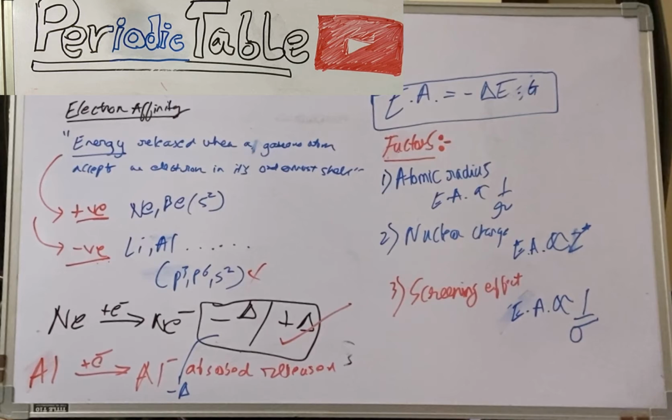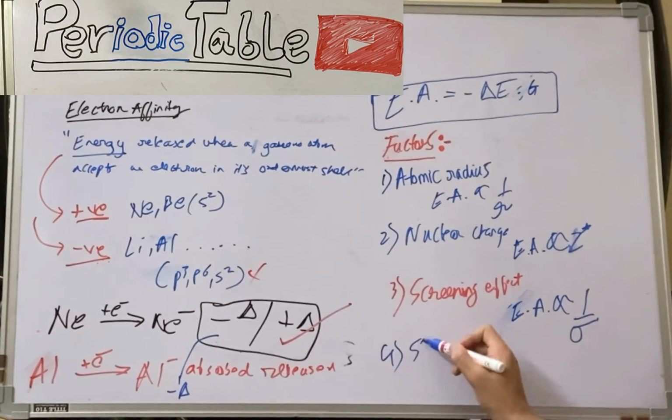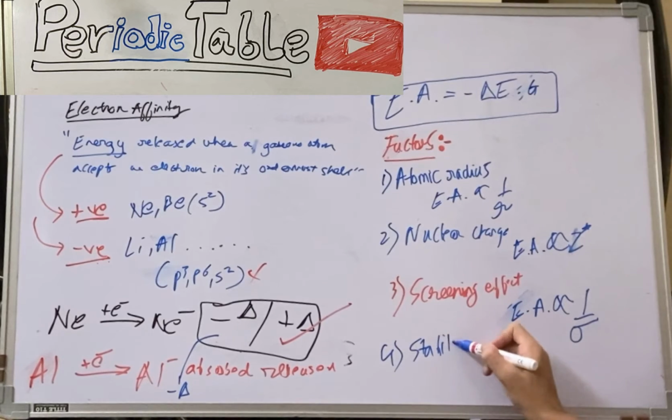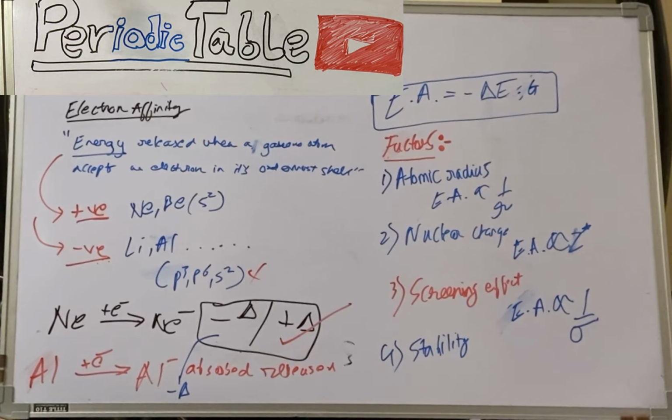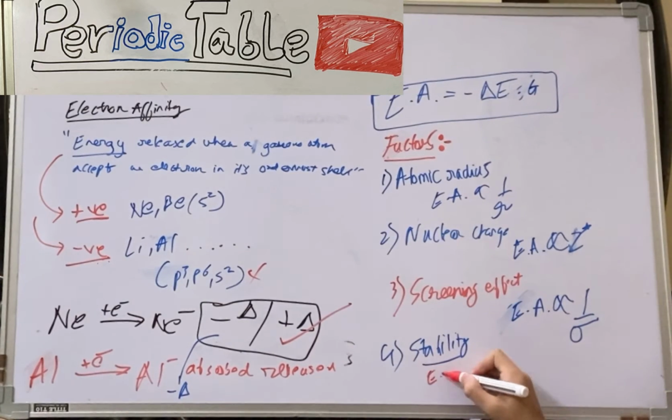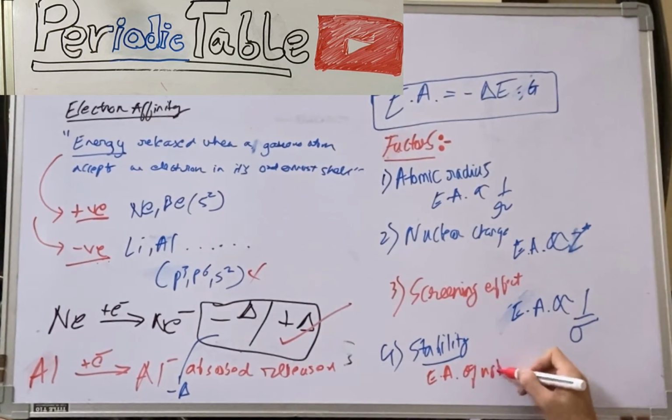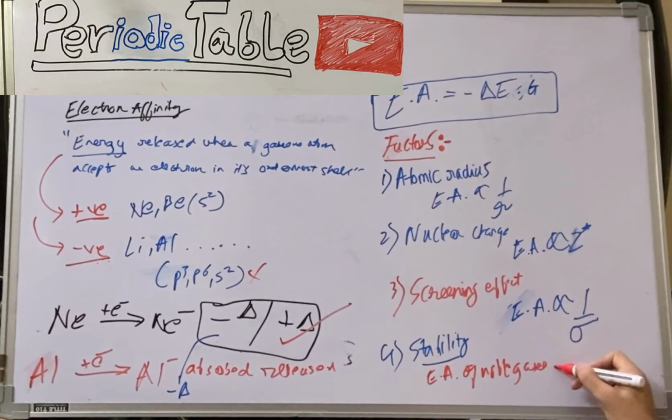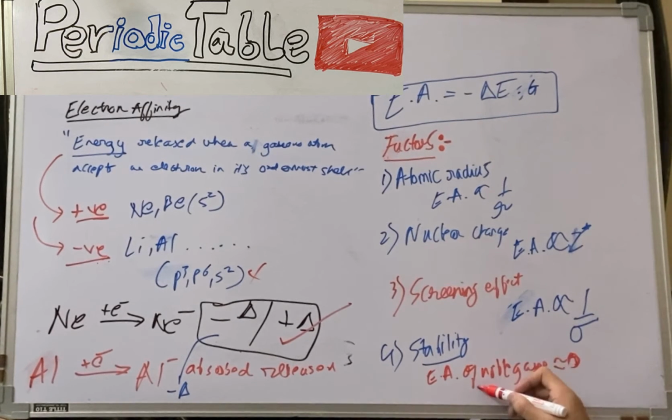Now we come to the most important factor, that is stability. As we know, the noble gas elements have a stable electronic configuration, so they don't have the necessity to lose or gain electrons. So they rarely accept electrons to form an anion. So the EA of noble gases is almost zero, and the same goes for the half filled and the fully filled ones.